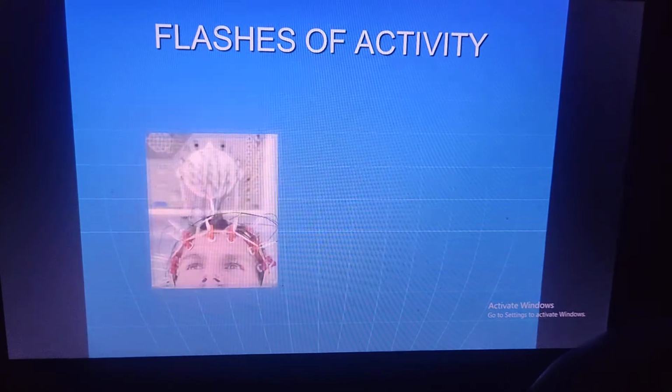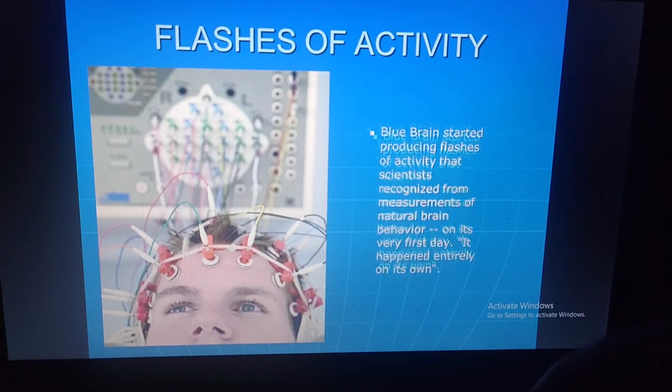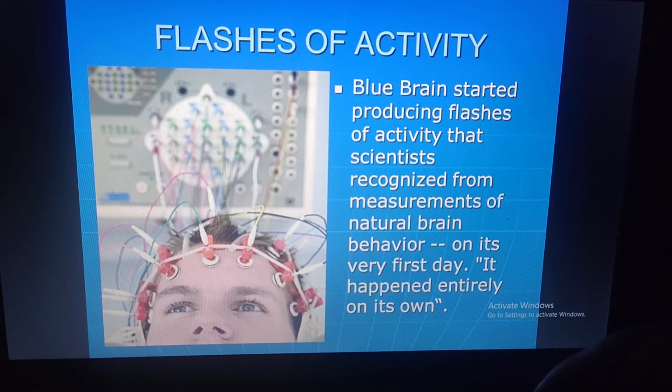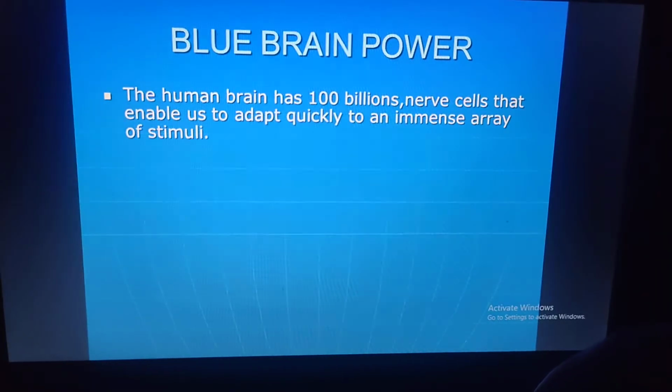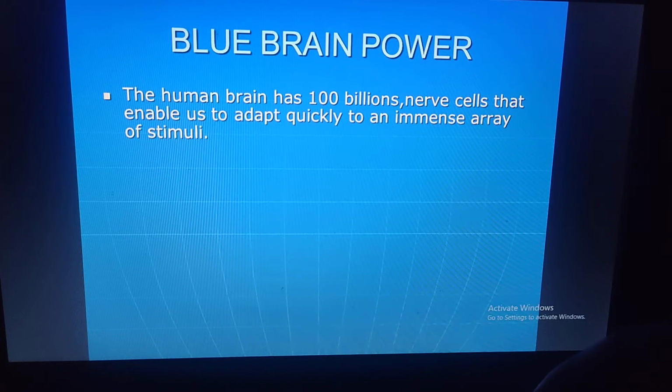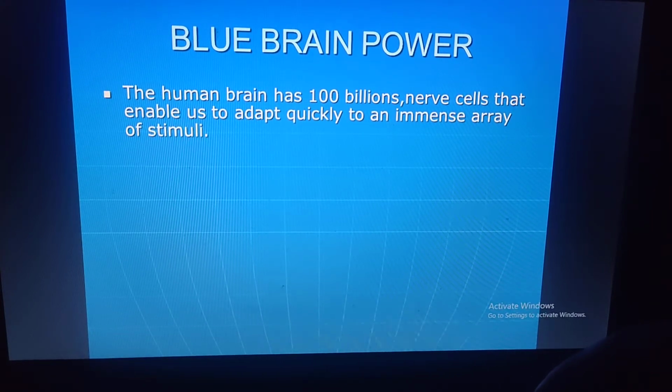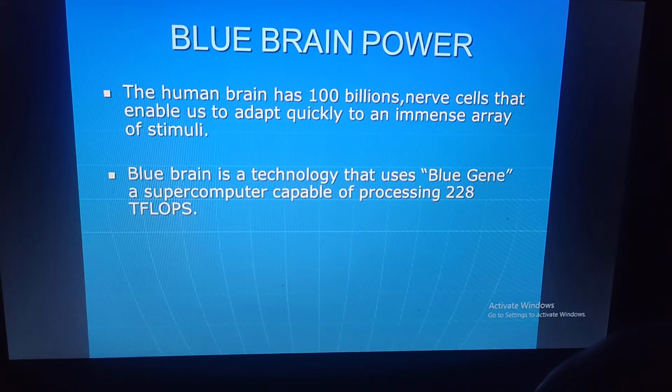Now, flashes of activity. You can see the flashes of activity. Blue Brain started producing flashes of activity that scientists recognized from measurements of natural brain behavior on its very first day. It happened entirely on its own. Blue Brain power. What is the power of Blue Brain? The human brain has 100 billion nerve cells that enable us to adapt quickly to an immense array of stimuli.